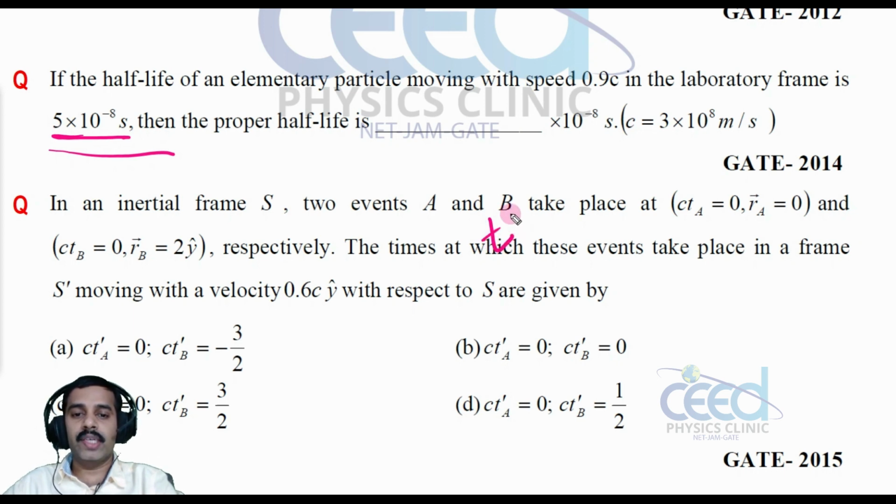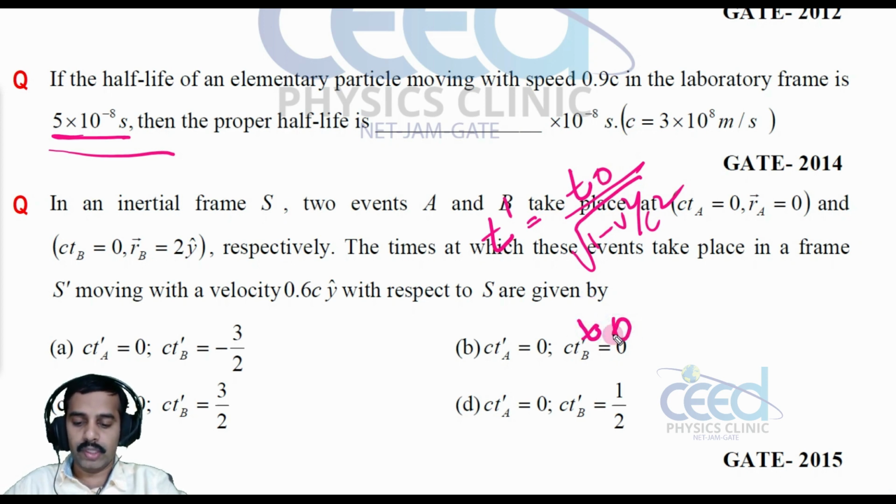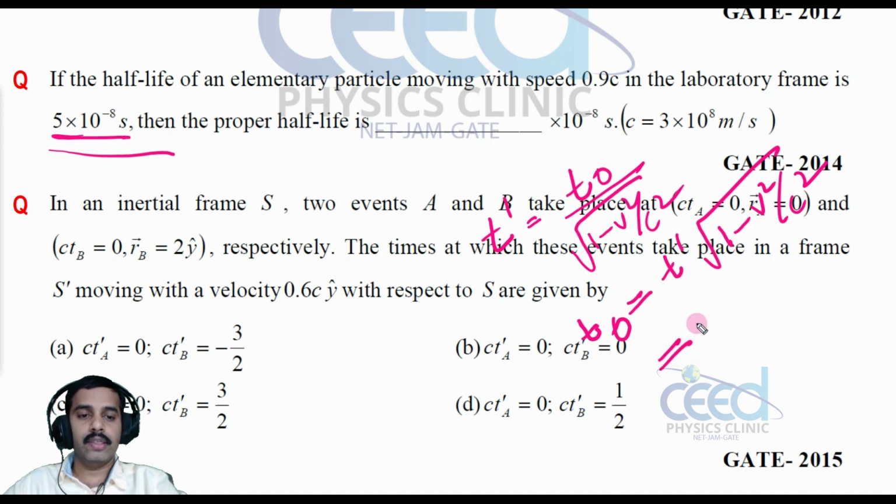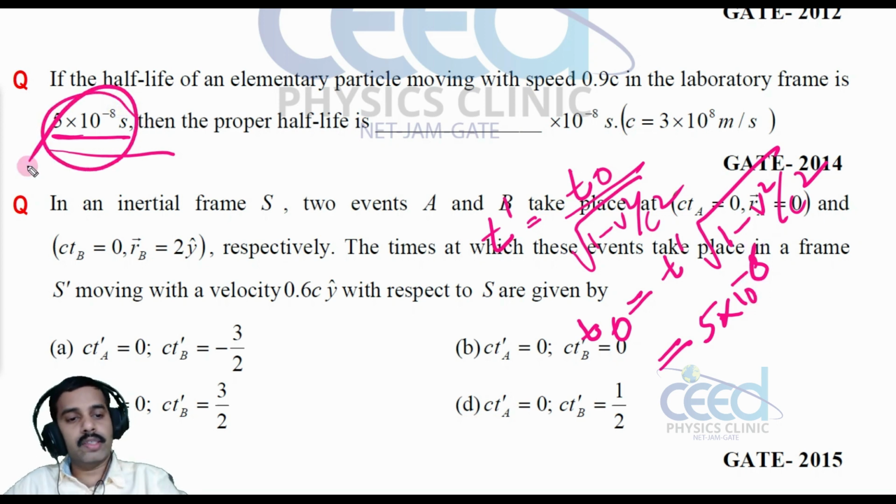The dilated half-life t dash is given, that is t dash is equal to t0 by root 1 minus v square by c square. So we have to solve for the proper lifetime, right? That is t0 is equal to t dash into root 1 minus v square by c square, that is 5 into 10 raised to minus 8, given, into root 1 minus v square by c square.